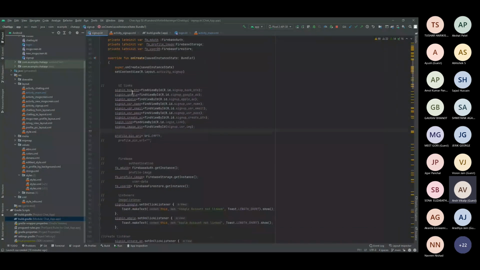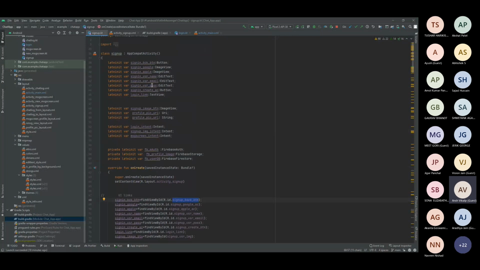For this, as you all know, how we can link a particular UI element. For example, if we have a sign up back button, in order to link it, we just use findViewById, R.id.sign up back button, and assign it to this. And as we all know, how we declare it. As you have learned in the previous session, you just have to declare it first, along with its type.